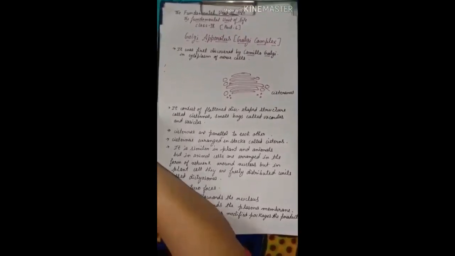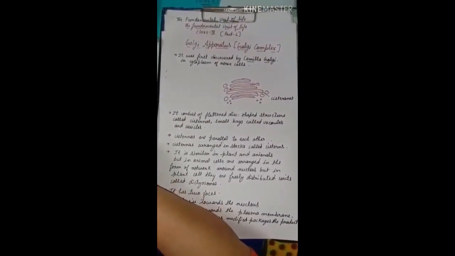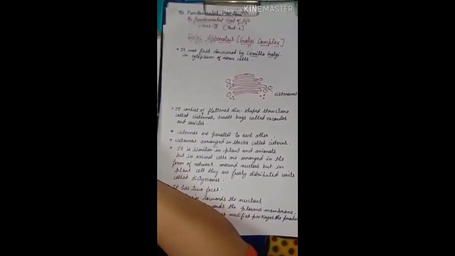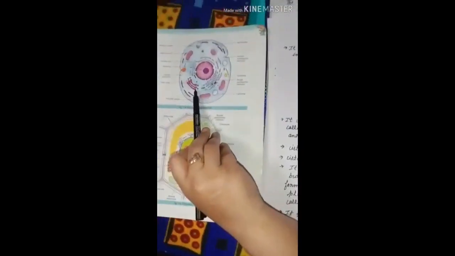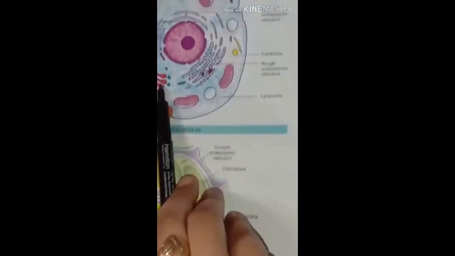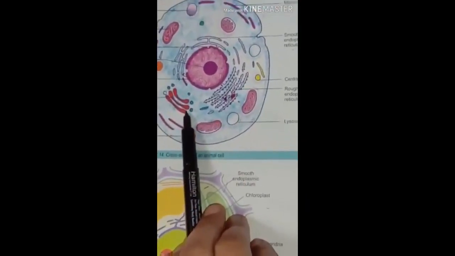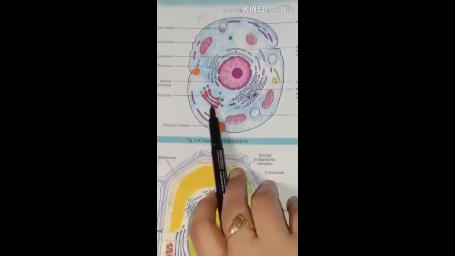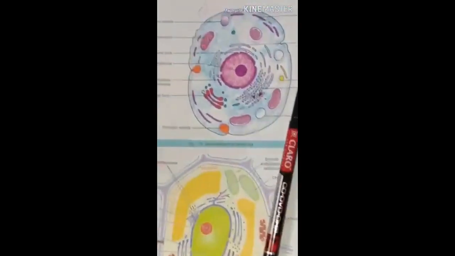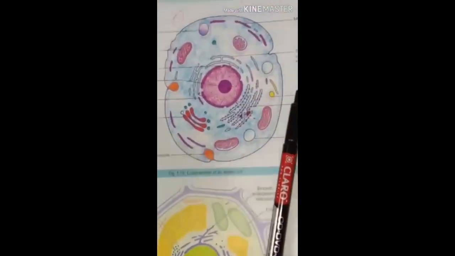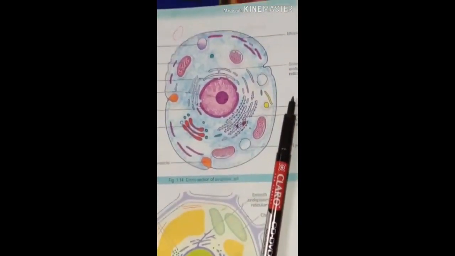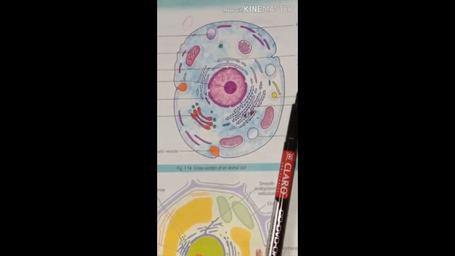Now you can see in the cell, disc-like structures are present, arranged one above another. These disc-like structures arranged one above another are called the Golgi apparatus, or you can also say the Golgi bodies. One side of the Golgi apparatus faces the nucleus, and the other side faces the plasma membrane.